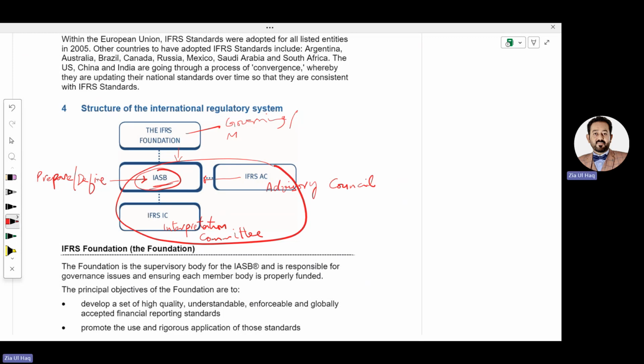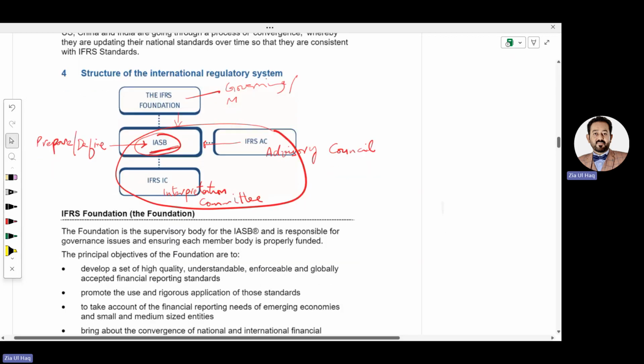So the board has to define the standard. Board means International Accounting Standards Board, IASB. And they will work as per the order of the foundation. And they will define the standard or change the standard as per the advice of the advisory council. And IC is helping the board, or helping the companies, to implement the standard. So these 4 bodies are involved in standard setting.